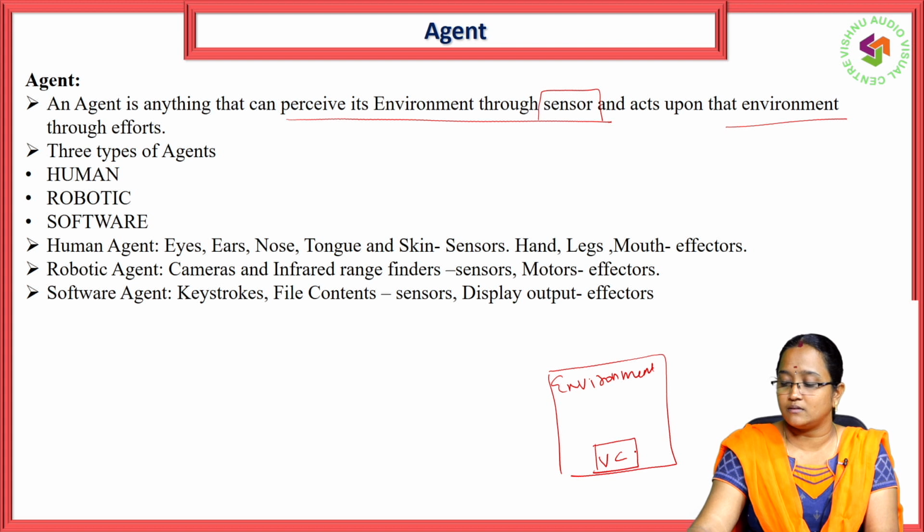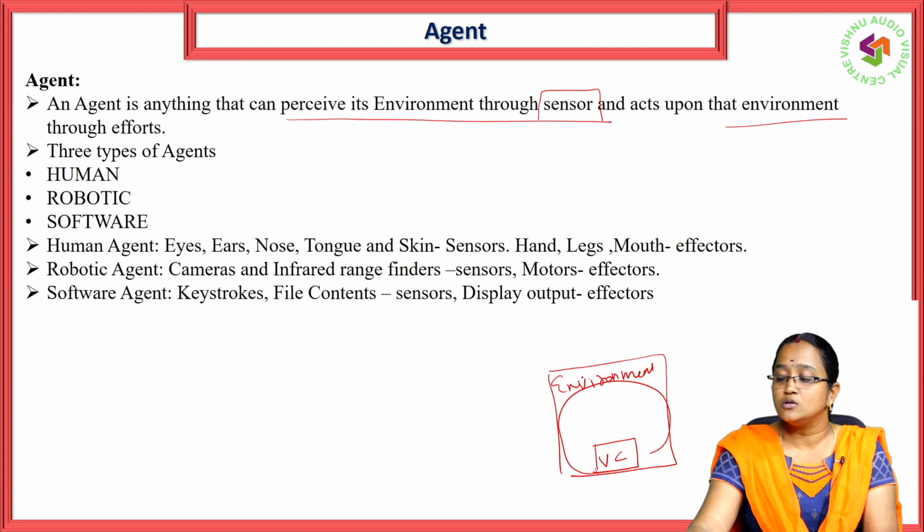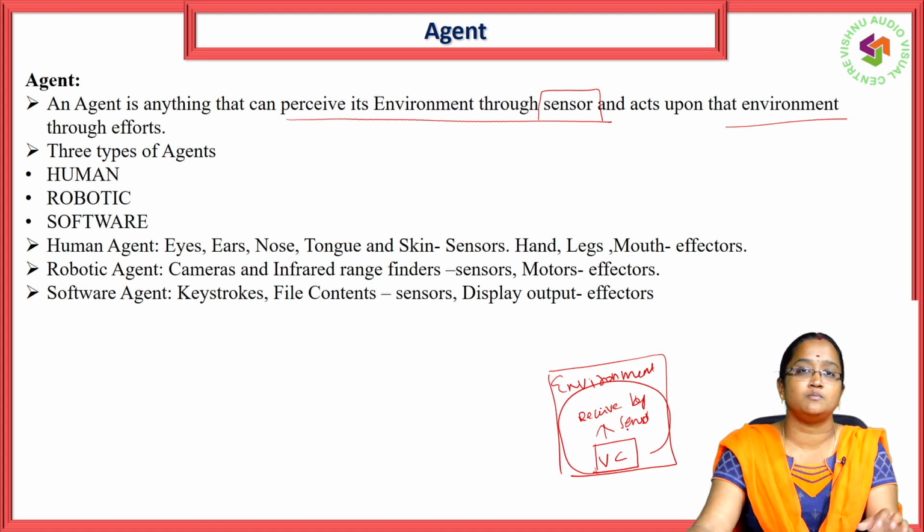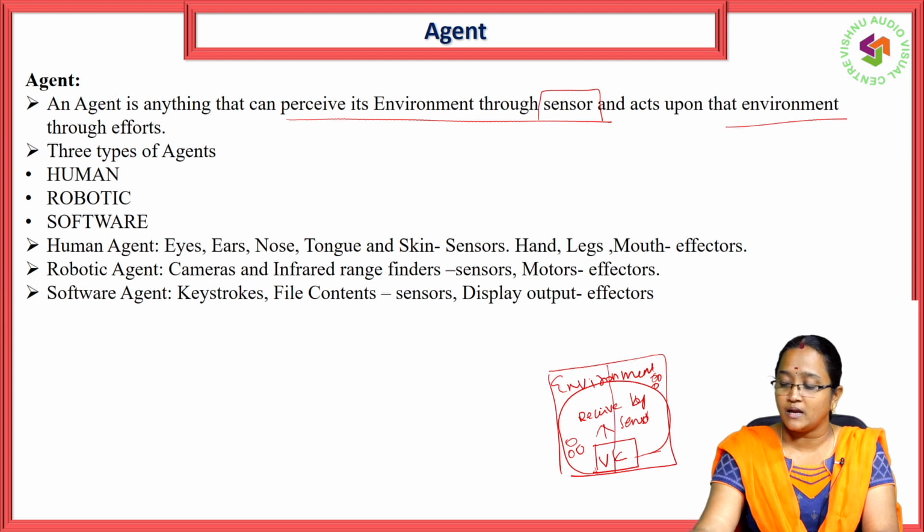This is a vacuum cleaner. So VC is vacuum cleaner. This vacuum cleaner is going to work in this environment. It will receive information by sensor. The sensor senses that here there is dust, here there is dust, here also there is dust, and here there is none. It will divide the environment into halves. Then it will move here and clean this one.